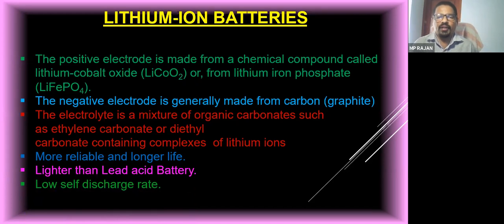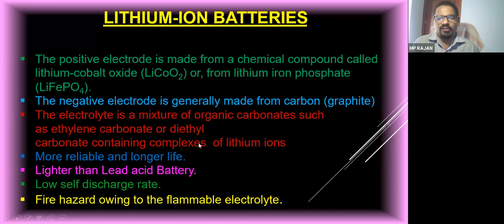For a given ampere hour capacity, for example 100 Ah, a 100 Ah lithium ion battery is lighter than a lead acid battery. And its self discharge rate is also less. If you keep it idle, there is not much problem, it does not discharge much like a lead acid battery. But this is a fire hazard, there is a higher chance of fire because the electrolyte it uses is a flammable electrolyte, it can catch fire. So this is the lithium ion battery.